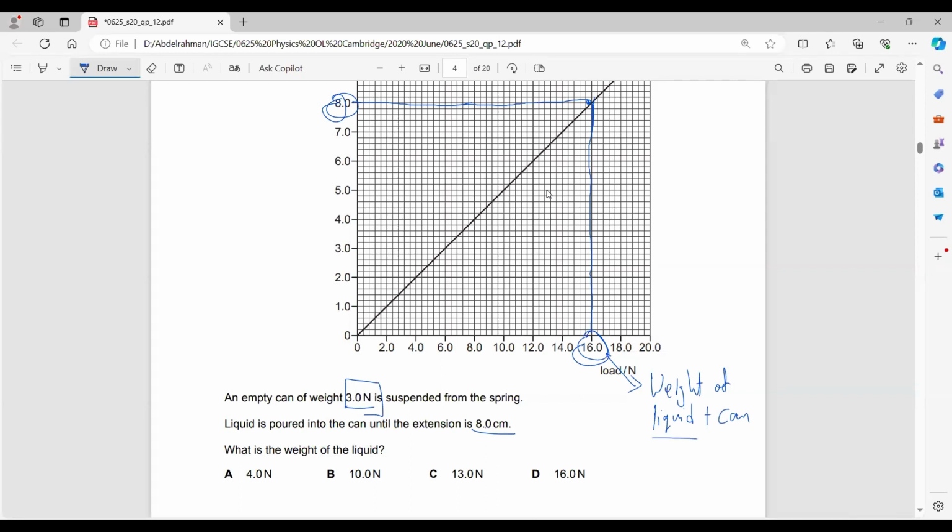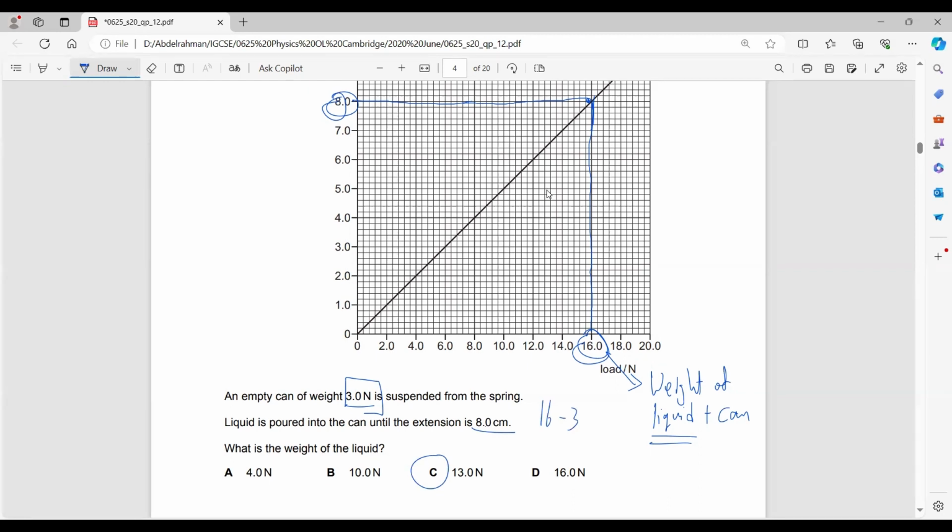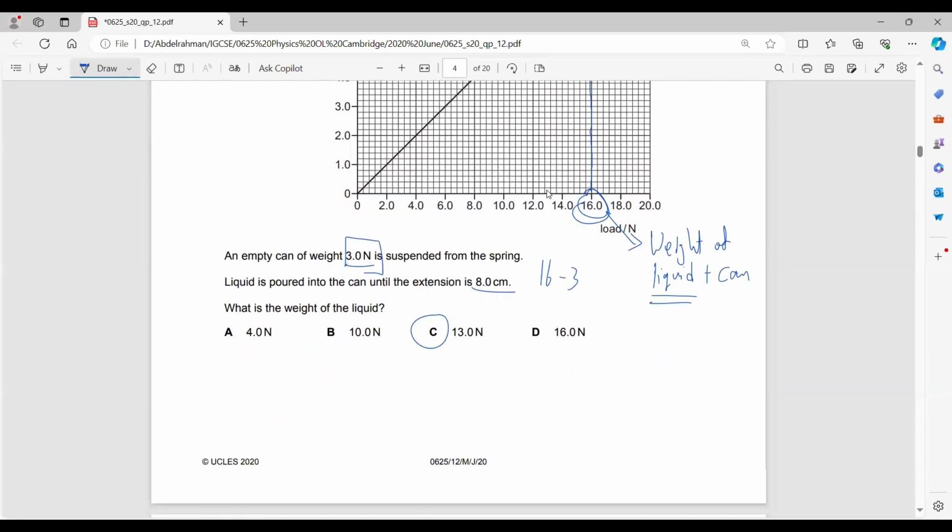We need the weight of the liquid alone. So to find the weight of the liquid alone, you need to subtract. 16 minus 3 newtons would be 13 newtons.